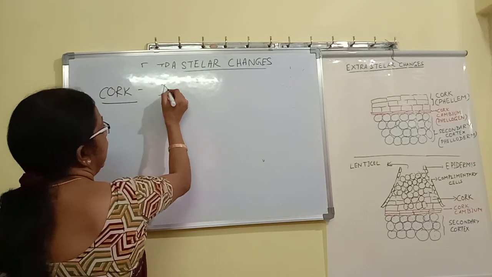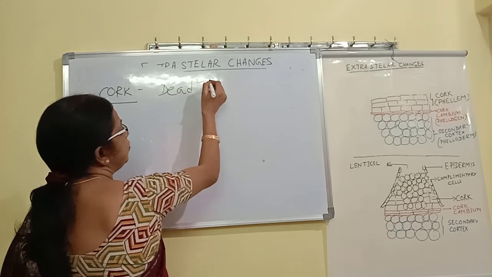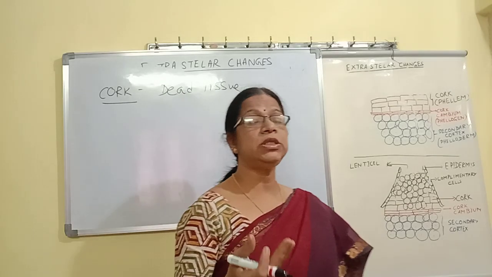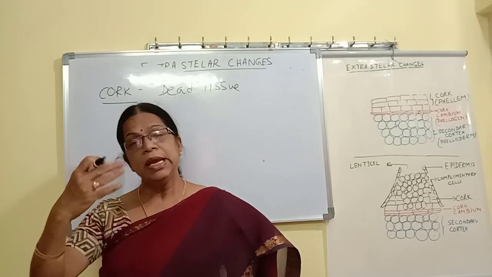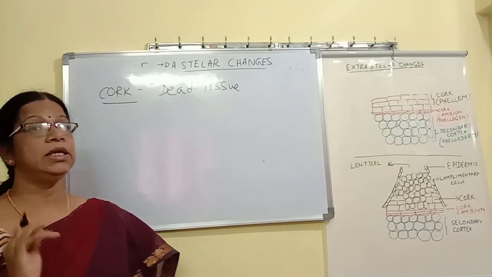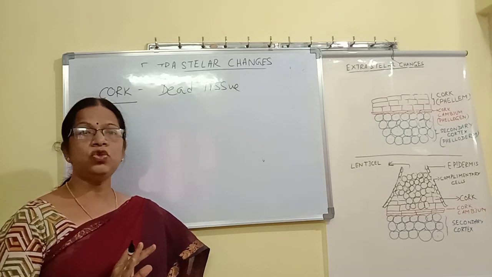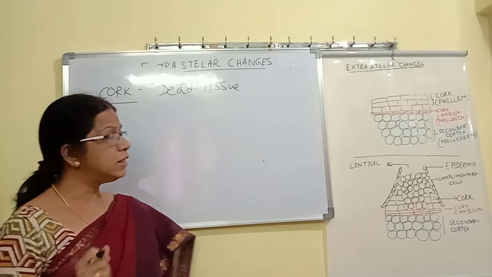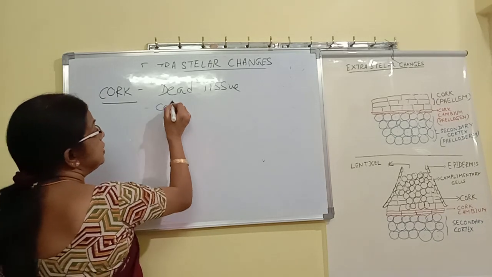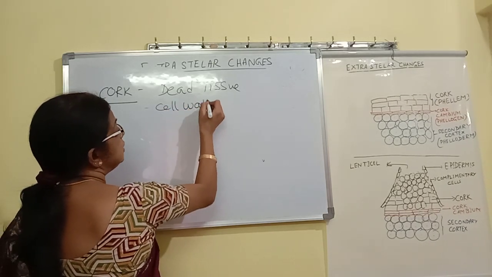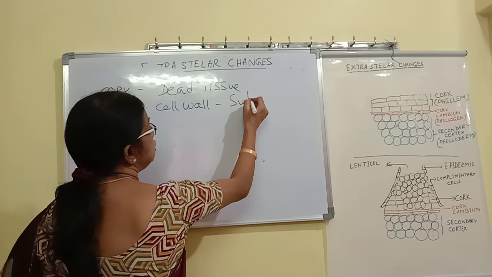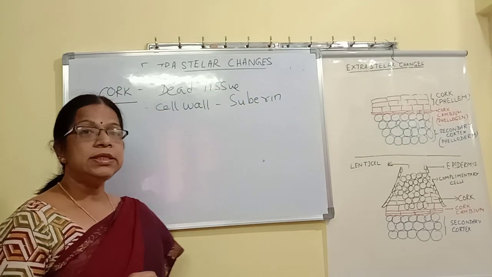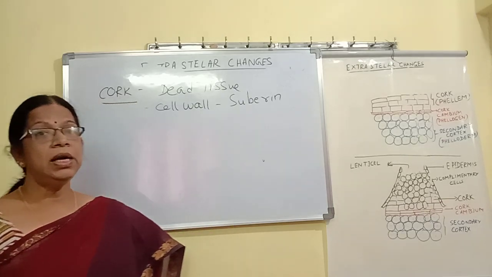Cork is a dead tissue which is formed towards the outside, from the cork cambium. Dead cells means cells which do not have any protoplasm. Only the cell wall is present, and the cell wall consists of a substance called suberin.